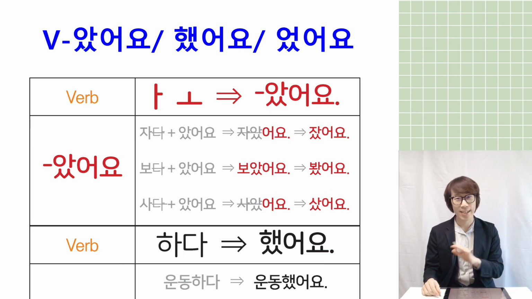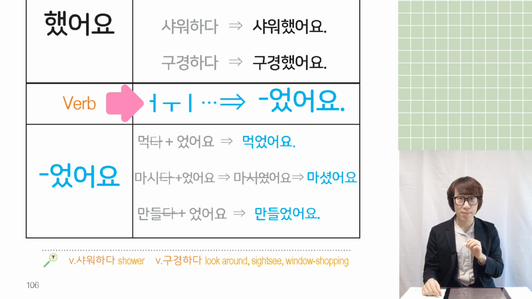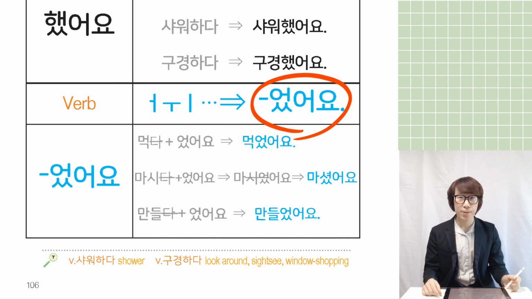So far so good. 하다 and verbs with vowel 아, 오 are easy to remember. And for verbs with vowels other than 아, 오, everything you can add 었어요. 었어요 is the past tense of 어요.